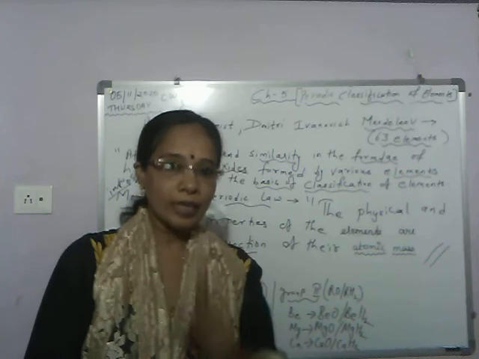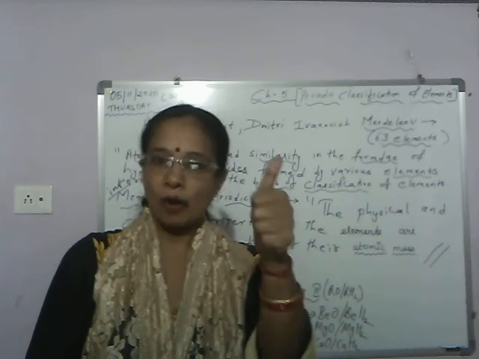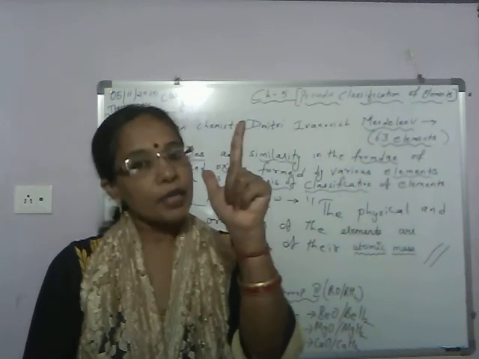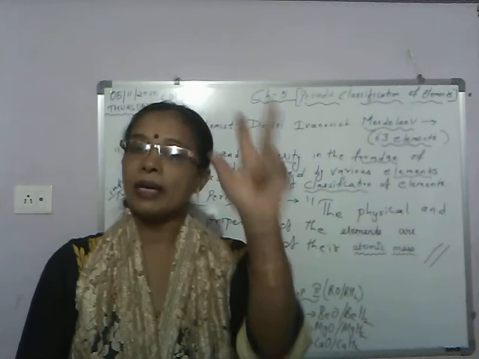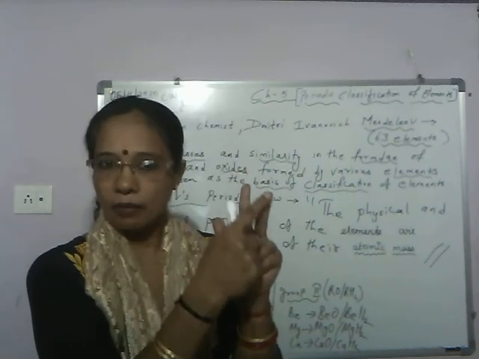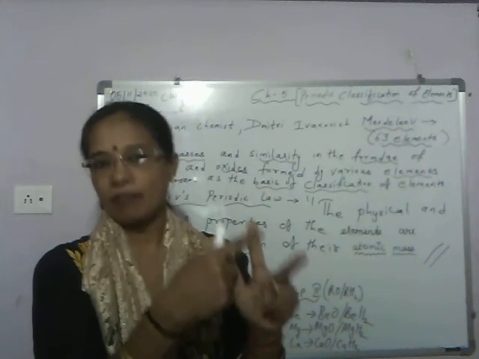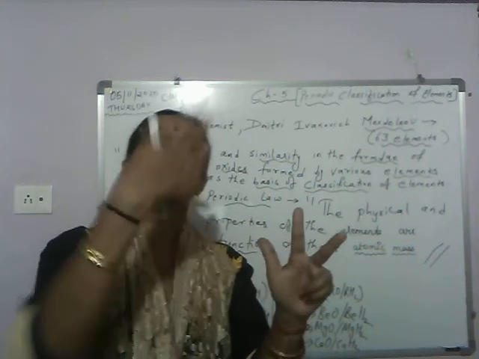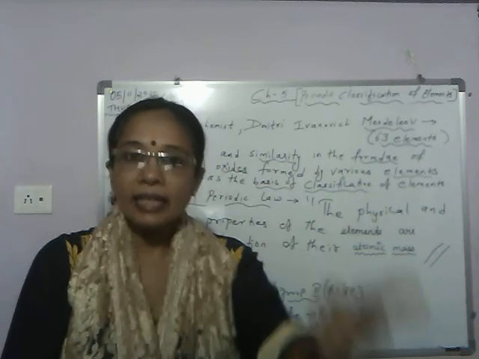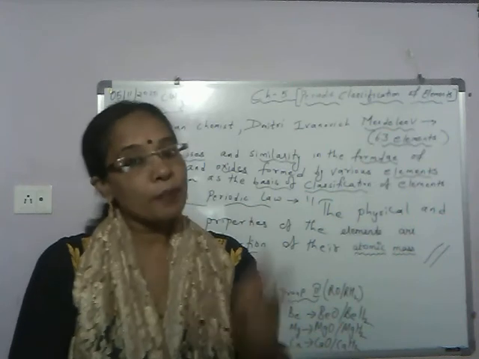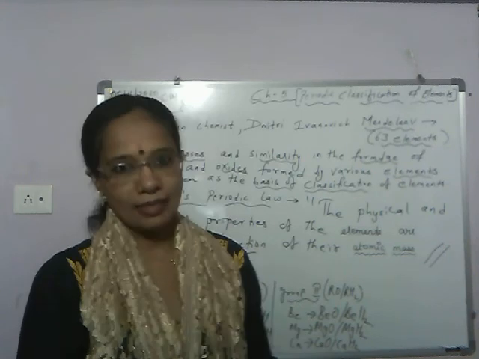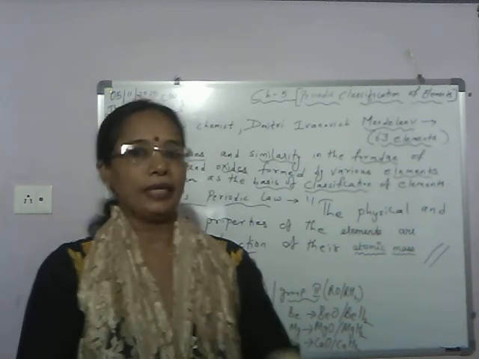So what is Mendeleev's periodic law? Three things you keep in mind: the physical and chemical properties of the elements are a periodic function of their atomic masses. Means, when elements are arranged in increasing order of atomic mass, then after regular intervals, elements with similar properties reoccur. This repetition of properties after regular intervals is called periodicity in properties.